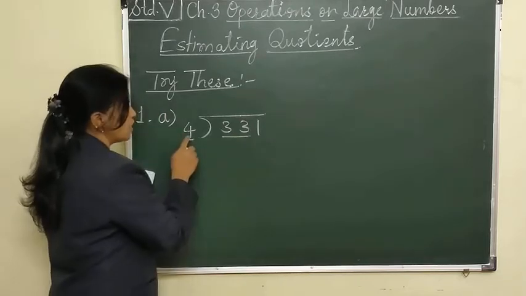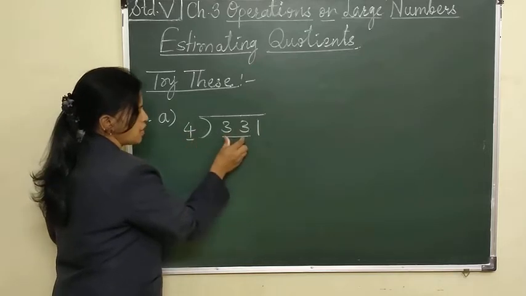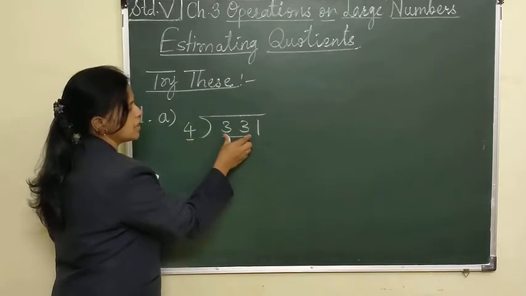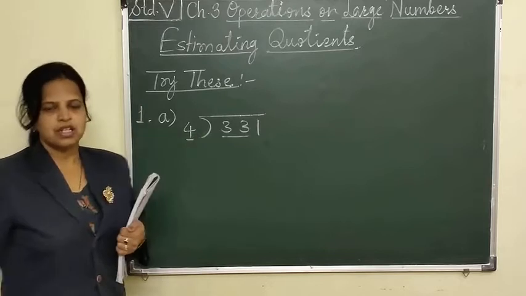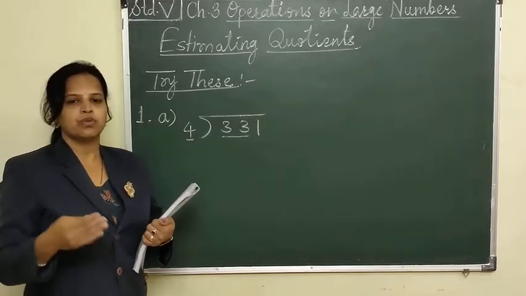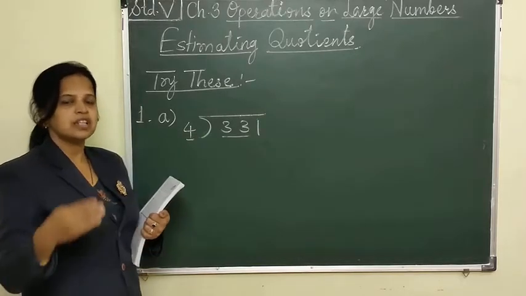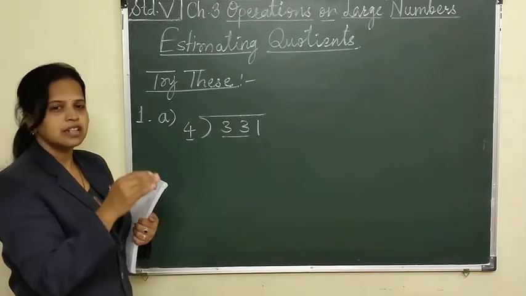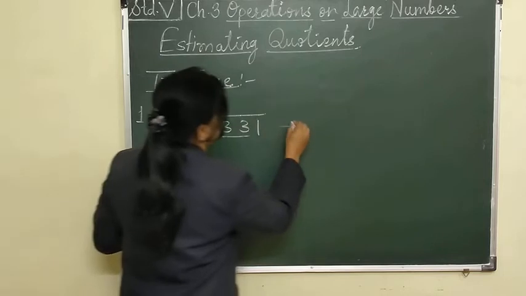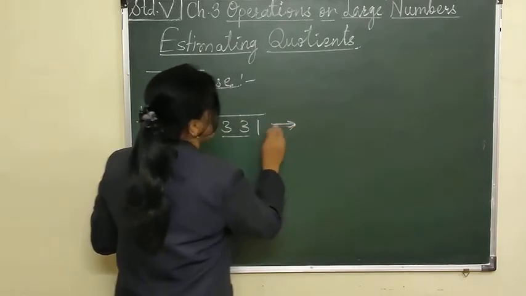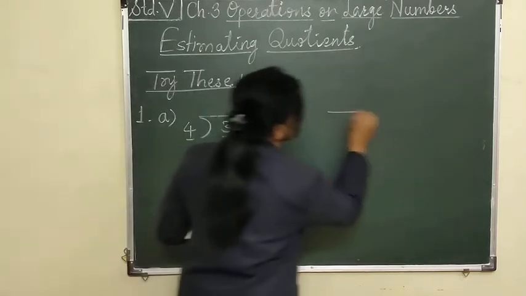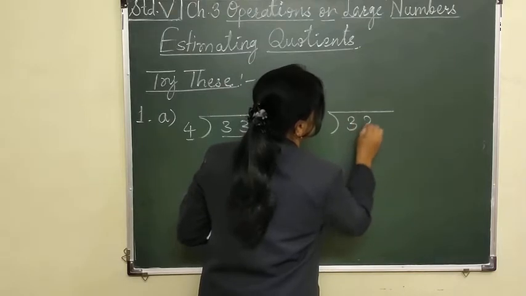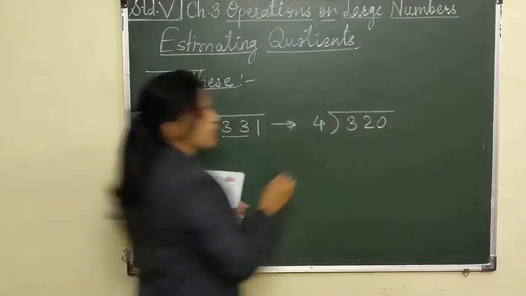And I will check the number nearby this 33 which is divisible by 4. If you consider the table of 4, 4 8s are 32 and 4 9s are 36. Instead of 36, I will take 32. So what will I do here? Instead of 330, I will take the compatible number 320, which is exactly divided by 4.